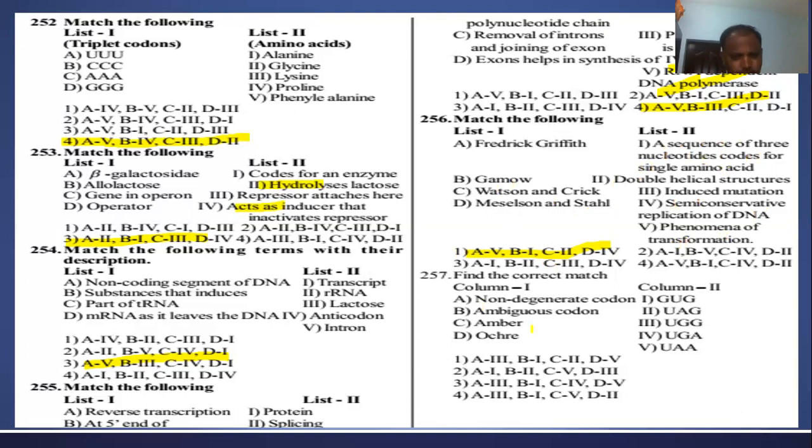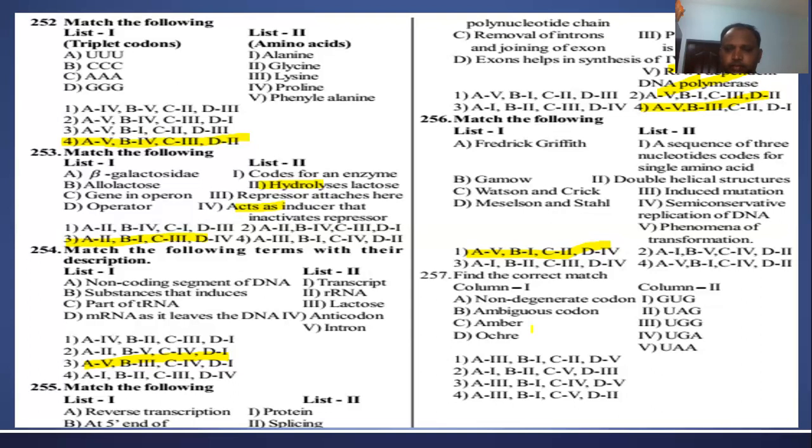And a non-degenerate codon. Which codon do we say is non-degenerate? UGG. An ambiguous codon is GUG. GUG acts as ambiguous because it generally codes for valine, but if it acts as a start codon, it codes for methionine.